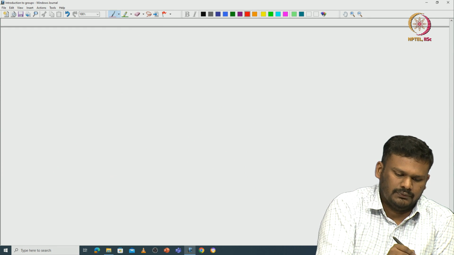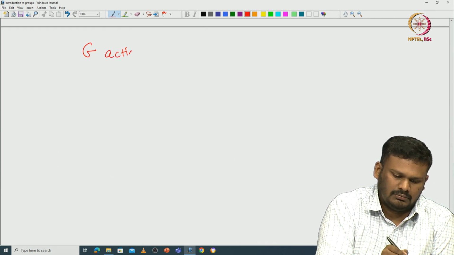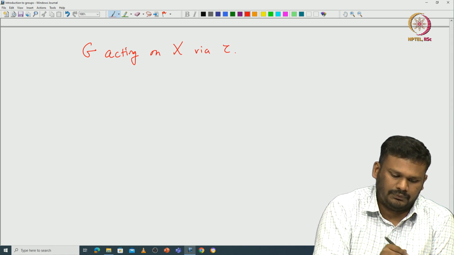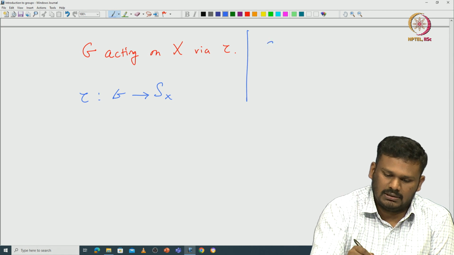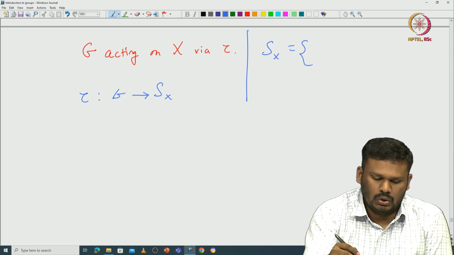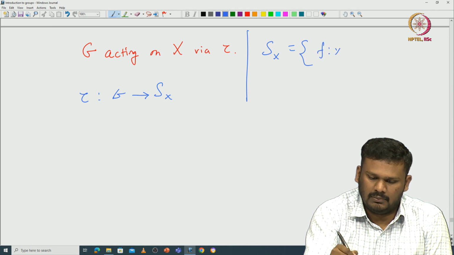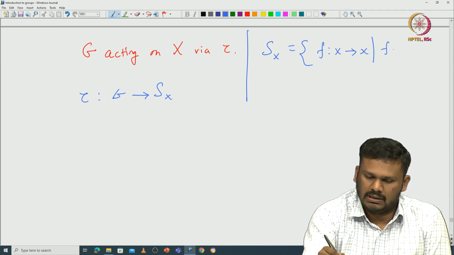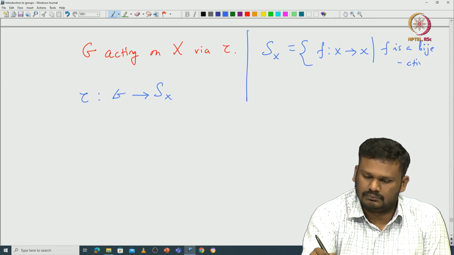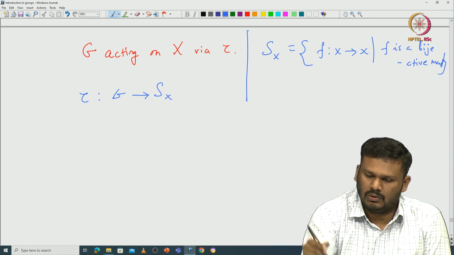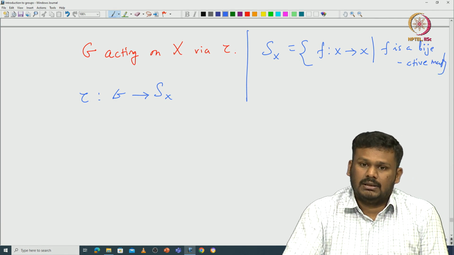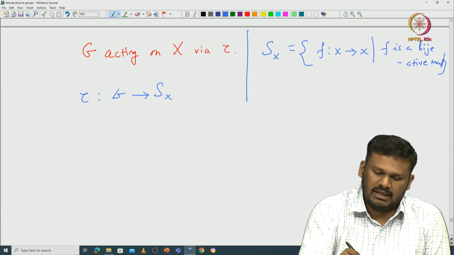G acting on X via this tau, then you have tau is a map from G to Sx, where recall Sx is nothing but those maps F from X to X such that F is a bijective map. This is the set of all bijective maps, and Sx is a group with respect to the composition.